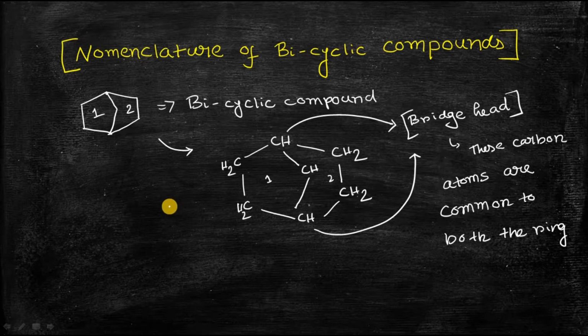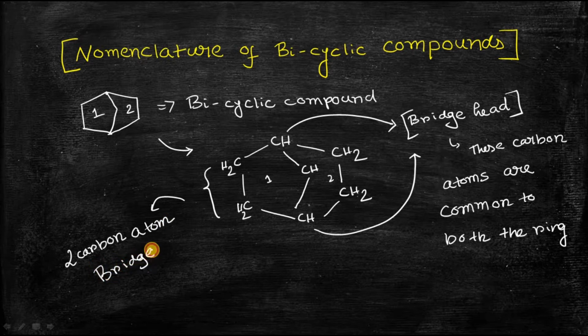Okay, there is another terminology. You can see this is called a two carbon atom bridge. And this is called a one carbon atom bridge, because it contains only one carbon atom.